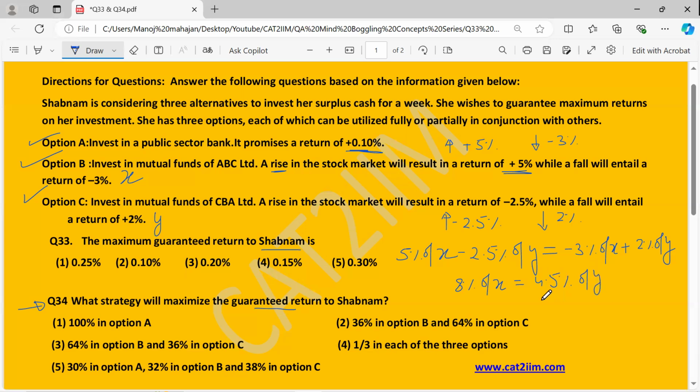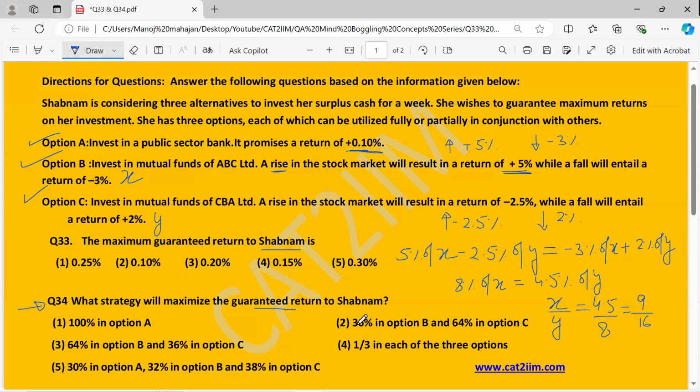4.5% of Y. So you can actually look forward to get the ratio X upon Y. If I look over here, which is nothing but 4.5 upon 8. And if you further simplify it, you would actually get 9 by 16. So we have to even calculate when you have the ratio 9 by 16 in option B and C, let's see what is the percentage return. Then only we can look forward to figure out an option where X and Y are in the ratio 9:16.